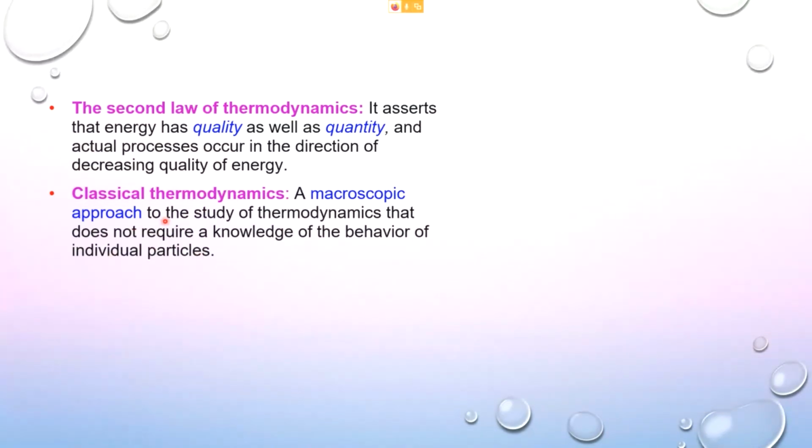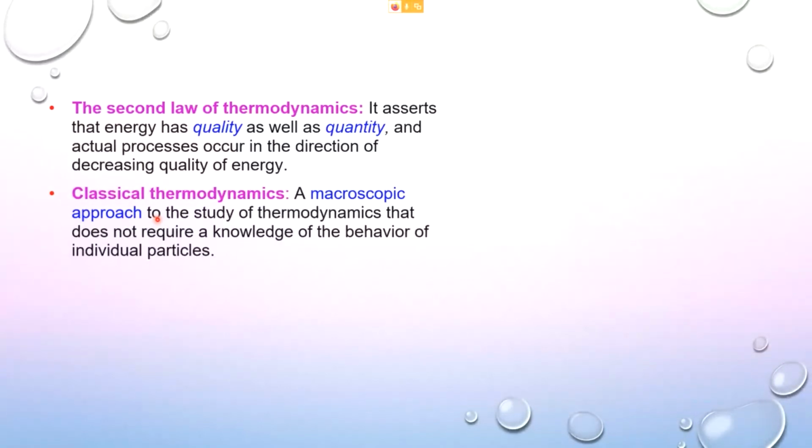So you are looking at the energy level of an object as a whole, the amount of energy within the object itself. It does not refer to each individual particle within the system.